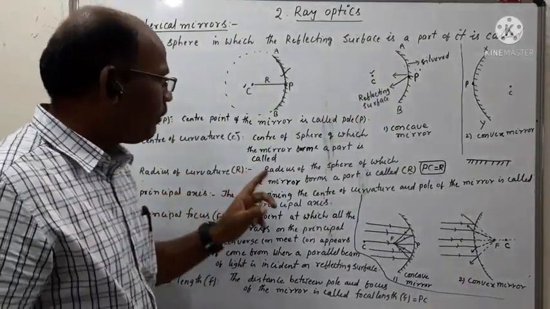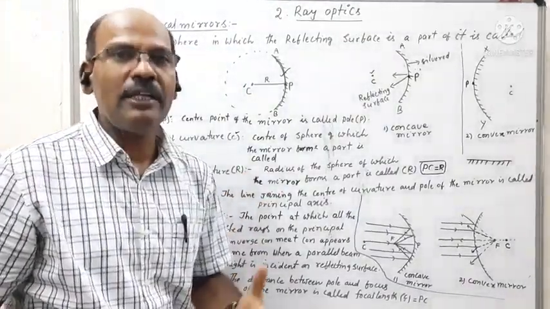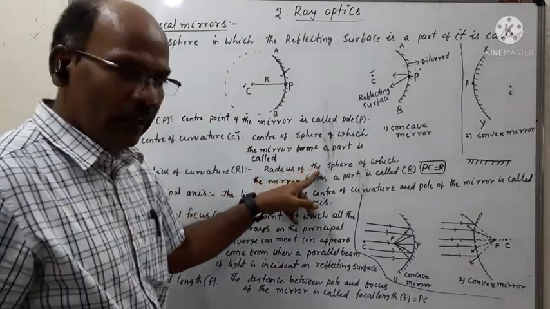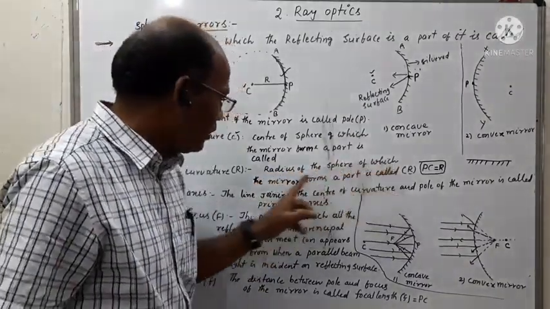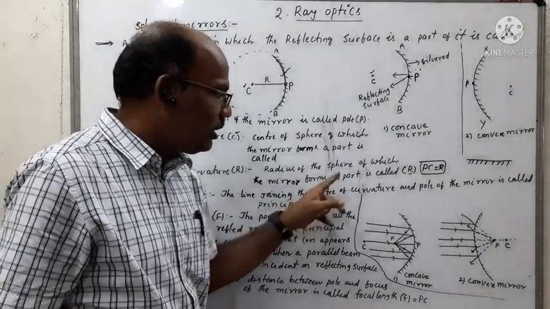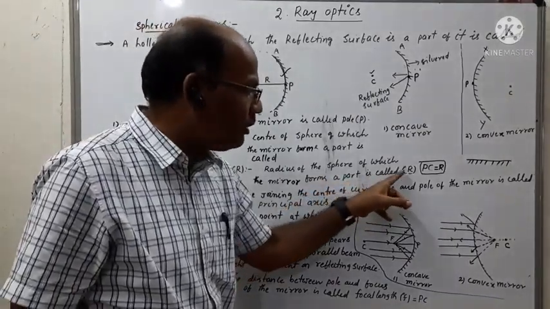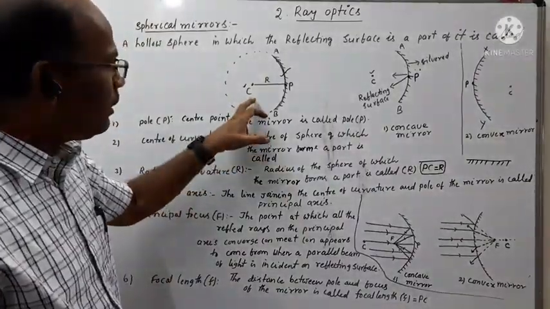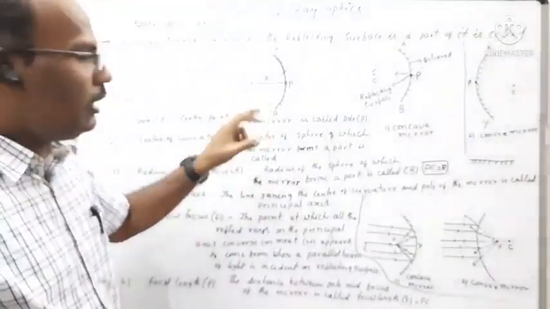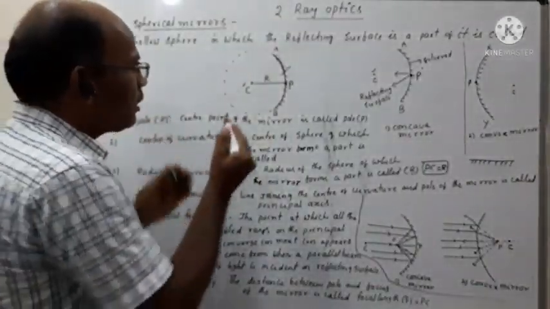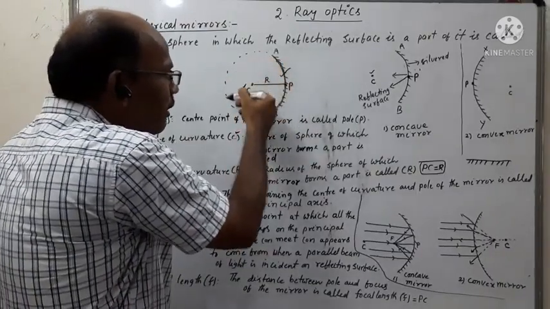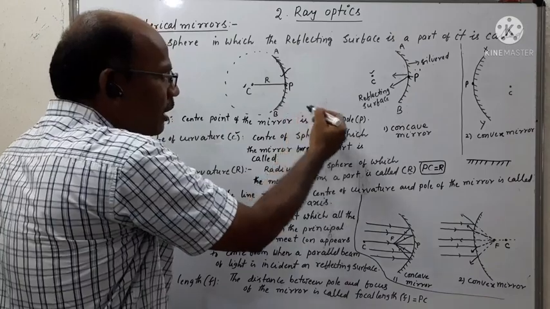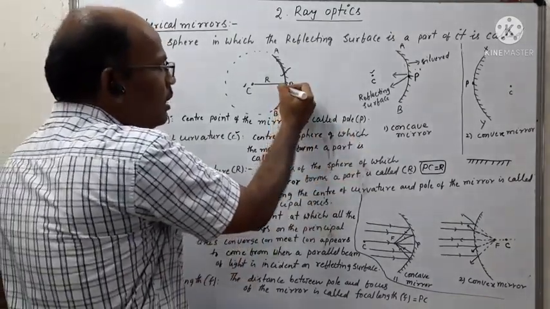And coming to what is radius of curvature? The radius of the sphere of which the mirror forms a part is called the radius of curvature. Suppose you are observing a concave mirror, the radius of curvature means the radius of the sphere of which the reflecting surface is a part.